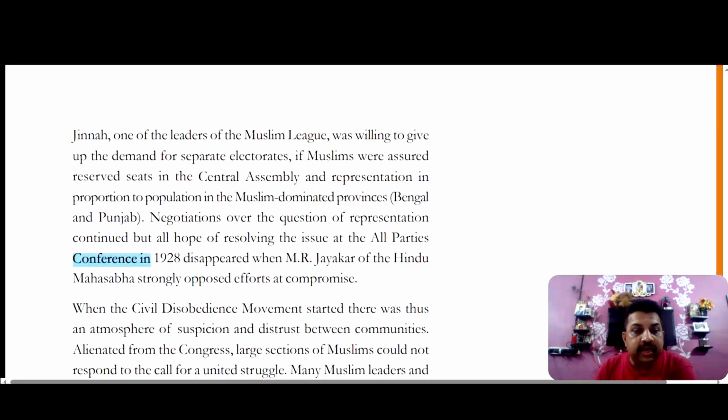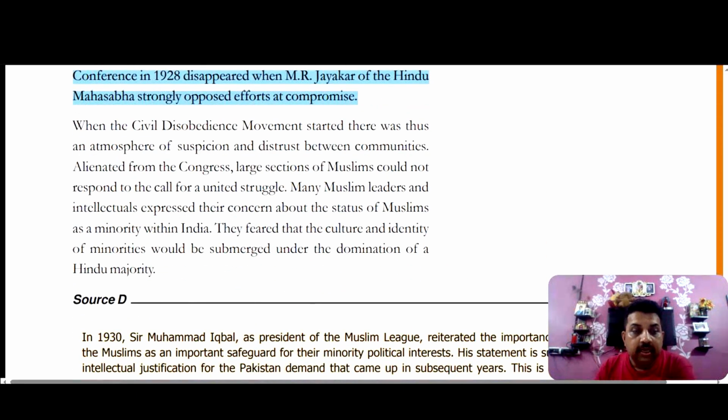The All-Party Conference in 1928 collapsed when M.R. Jayakar of the Hindu Mahasabha strongly opposed the effort at compromise. And as a result, this was again a major setback to the civil disobedience movement, where differences of class and caste came to the forefront.